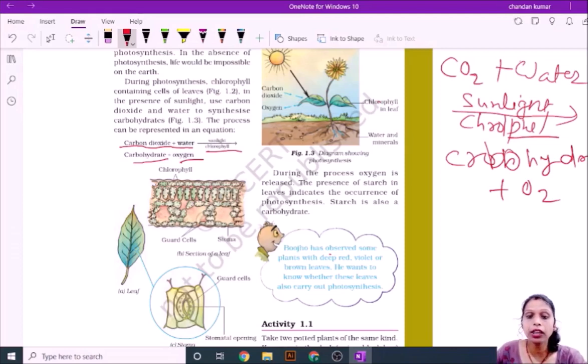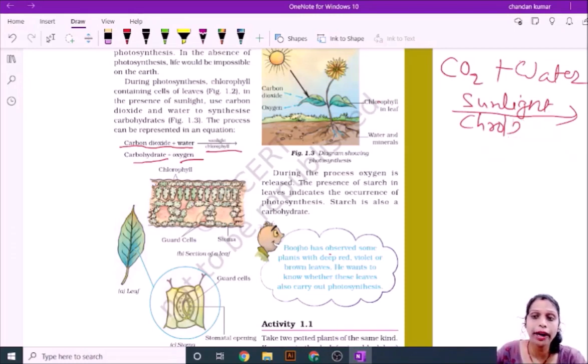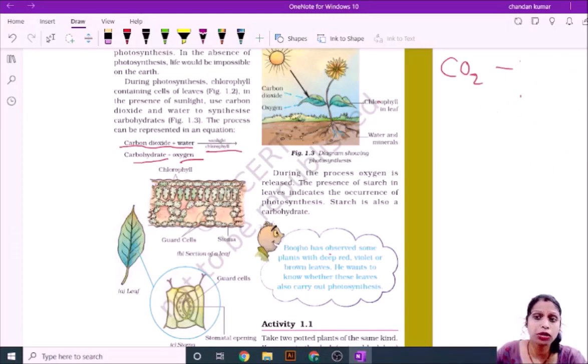Okay. Then how will you understand whether the photosynthesis process occurs here or not? For this you go and observe the surface of leaves in daytime. What will you observe? The starch is present there. What does it show? It shows that the photosynthesis process occurs there.